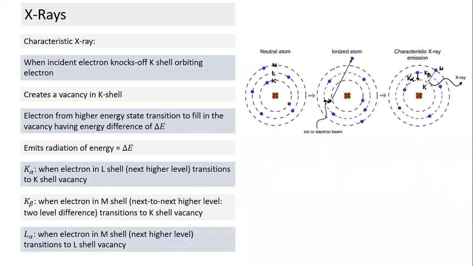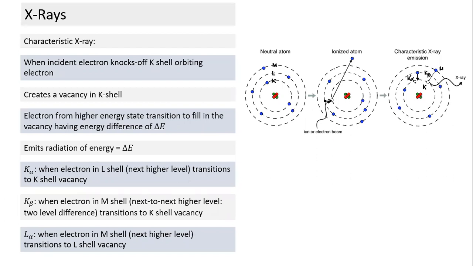It's similar to the case of the hydrogen atom. If it transitions from 2 to 1, it will have lesser energy; 3 to 1 will have more energy. So K alpha will have less energy and K beta will have more energy. And this energy depends only on that particular atom.